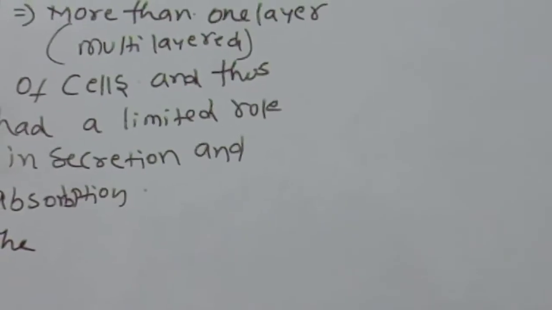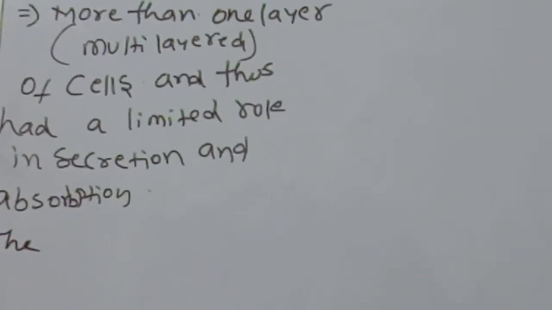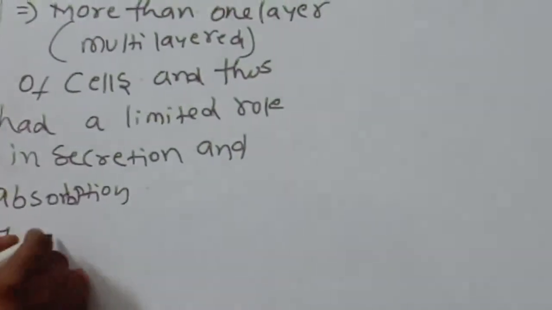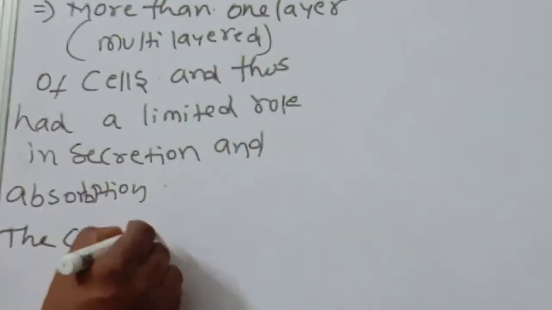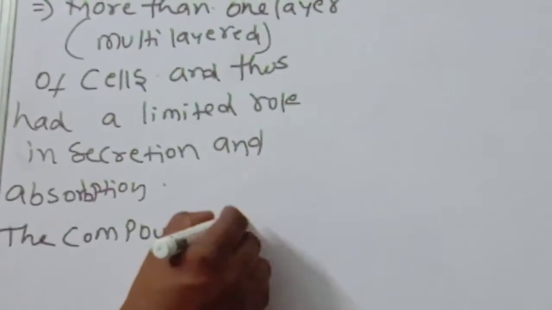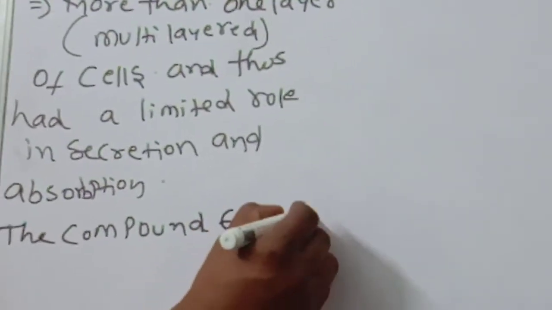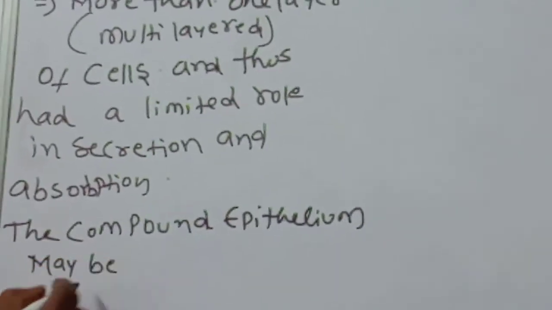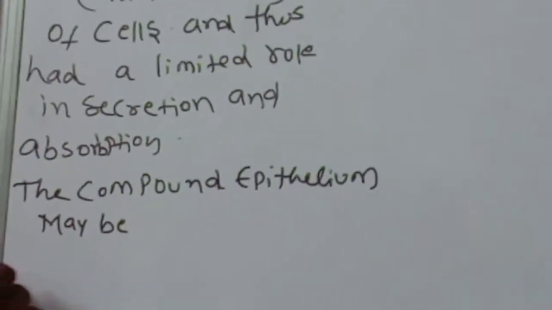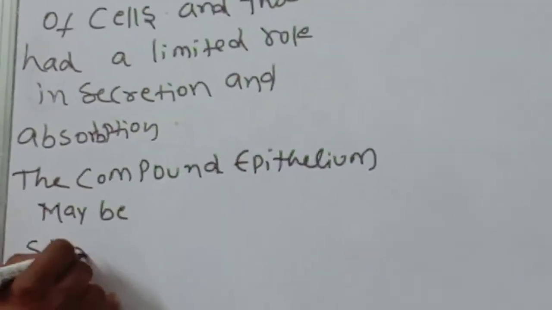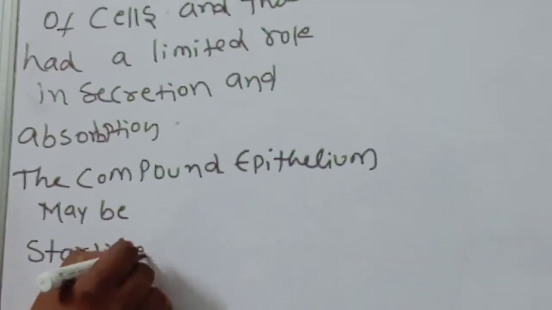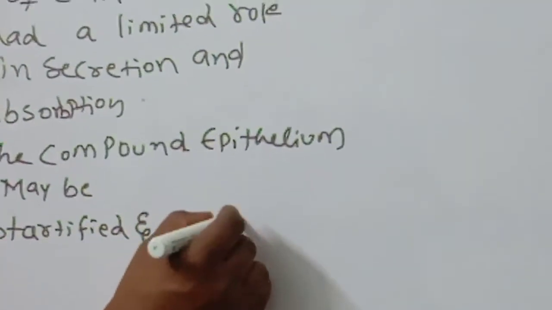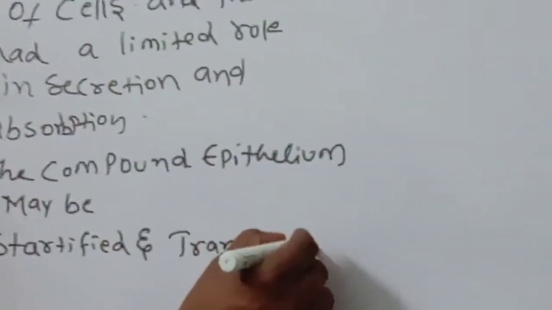Next point: the compound epithelium may be stratified or transitional.